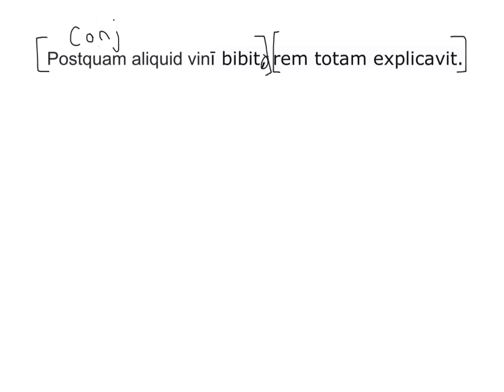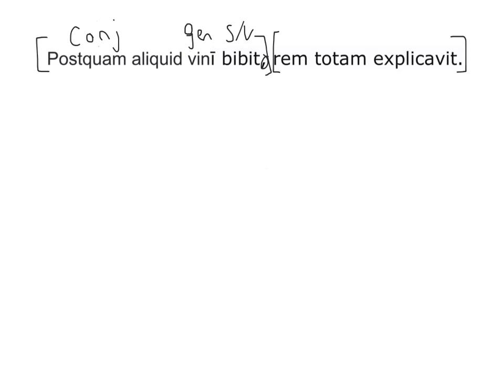After we chunked, we then label the sentence, and the first thing to do is look for the subject of each clause. In the first clause, the only noun is vini, and because vini ends in a long I, we know that it can either be nominative masculine and plural, or genitive masculine and singular. Now, the verb bibit ends in a T, which is a third-person singular ending, so we know that vini cannot be the subject of the clause. Therefore, the understood subject of he is attached to the verb and refers to Euclides in the previous sentences. So I'll label our subject-verb combo, and vini is genitive.